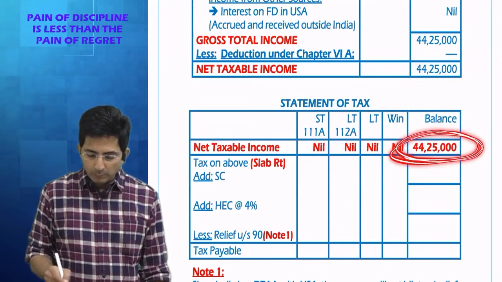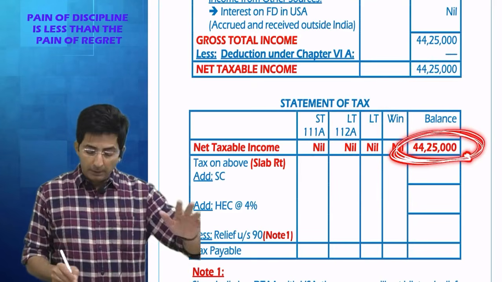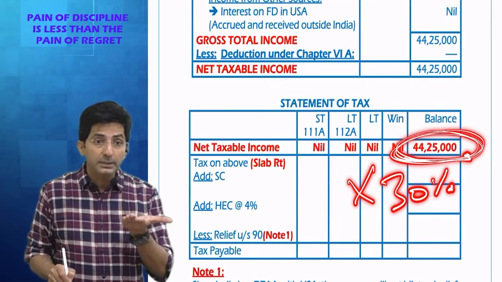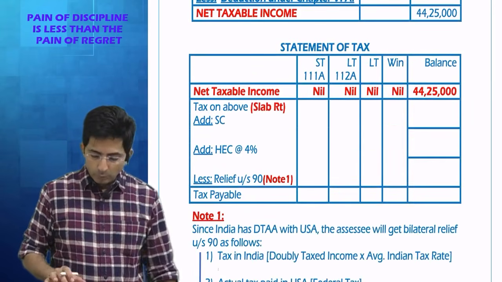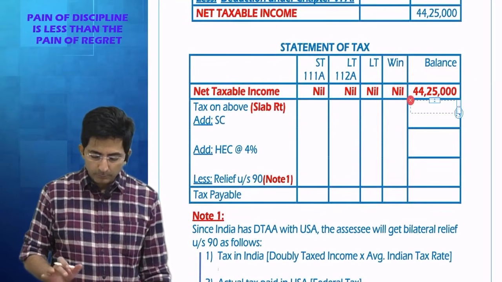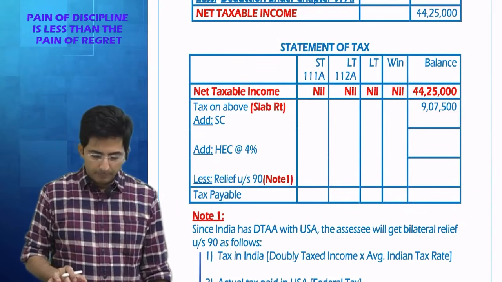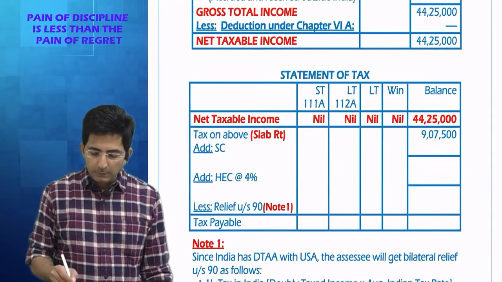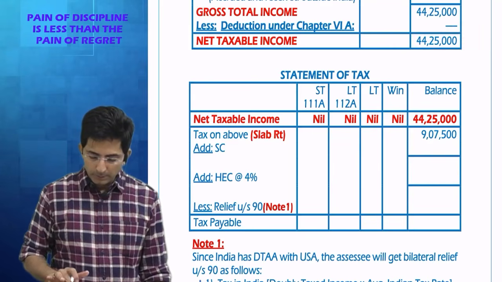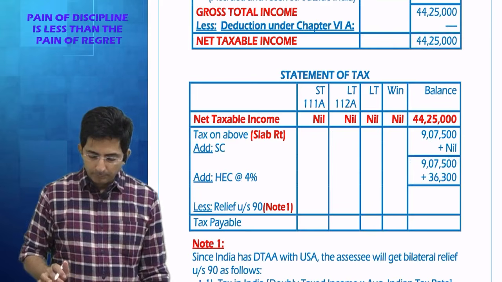So how to calculate tax on that? Use the shortcut in new regime. Directly multiply by 30% minus 4,20,000. Shortcut in new regime. So what is the answer? Into 30% minus 4,20,000. It comes to 9,07,500. Correct? Then surcharge will not come because luckily you are below 50 lakhs. So no surcharge. What about health and education cess? It says 4%. That will always come.